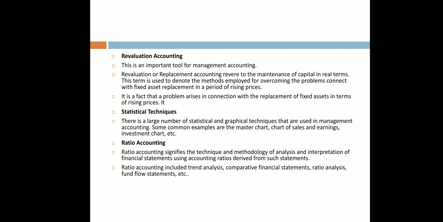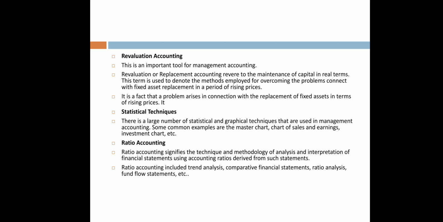Revaluation accounting. This is an important tool of management accounting. Revaluation accounting means maintenance of capital in real terms. This term is used to denote the methods employed for overcoming the problems connected with fixed asset replacement in a period of rising prices. Statistical techniques. There are a large number of statistical and graphical techniques that are used in management accounting.